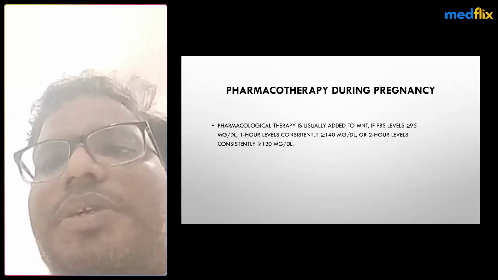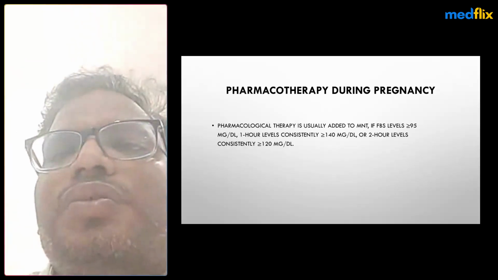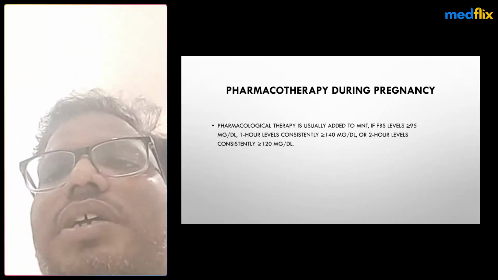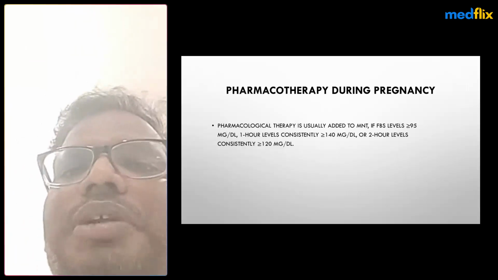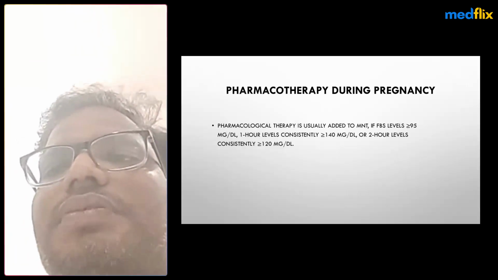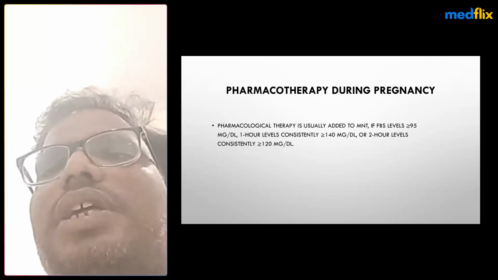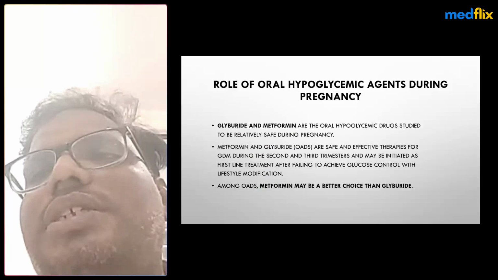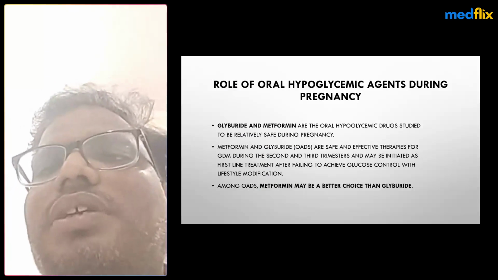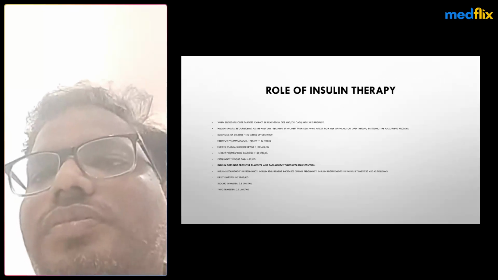In pharmacological therapy, after medical nutrition therapy has been tried for 2 weeks, if the fasting level is still more than or equal to 95, or the 2 hour postprandial glucose level is more than 120, it is not controlled. We then require oral antidiabetic drugs or insulin therapy. Insulin is the main agent for gestational diabetic patients, and we can give insulin therapy even in the first trimester.